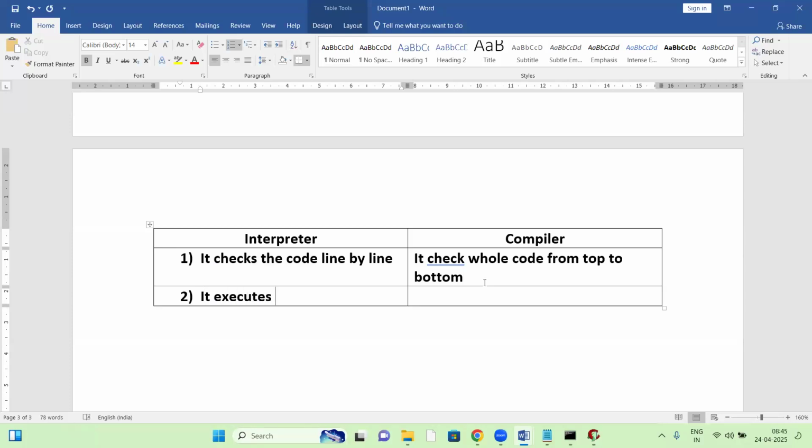Yes, first line converting, then giving output. Second line converting, giving output. Third line converting, giving output. It executes code line by line.